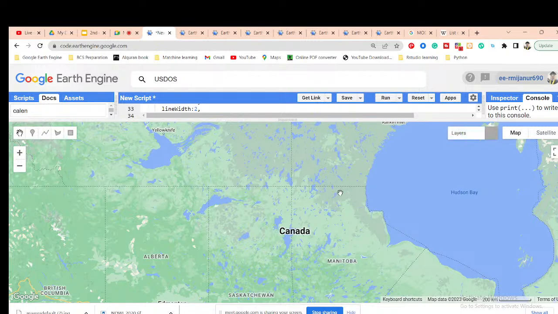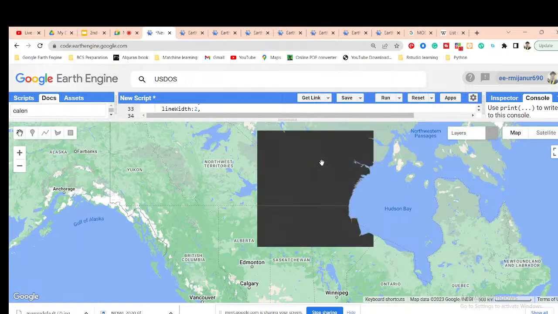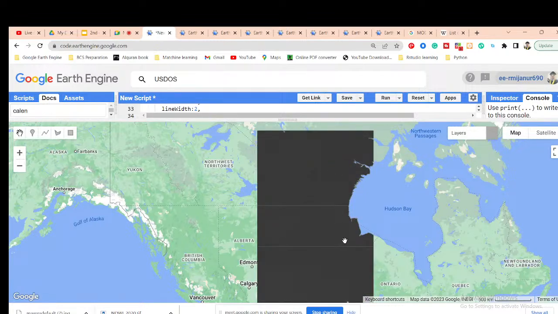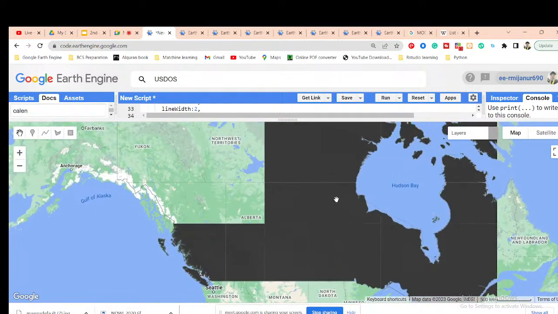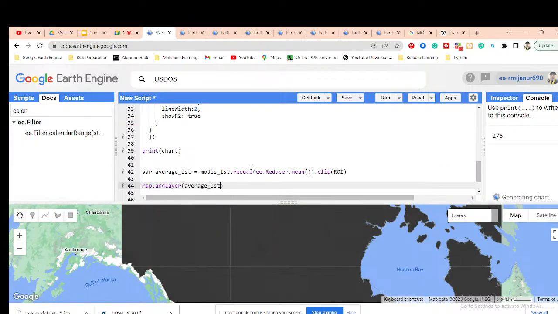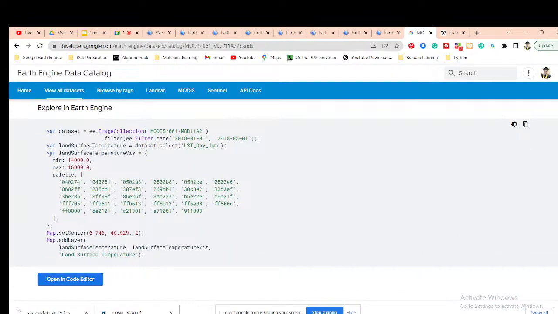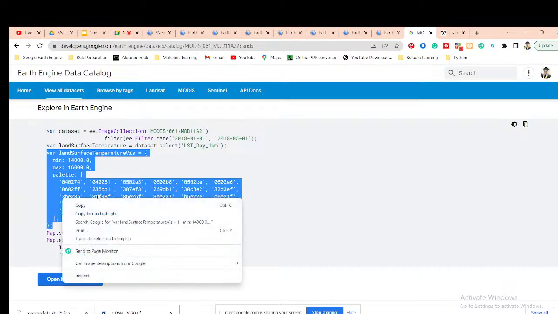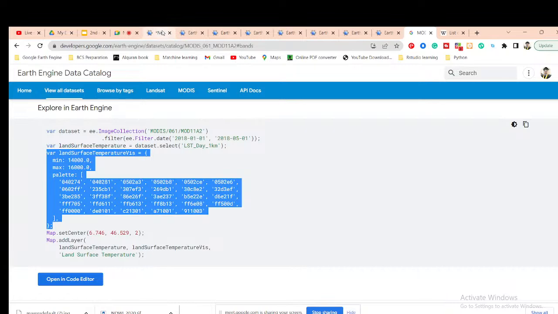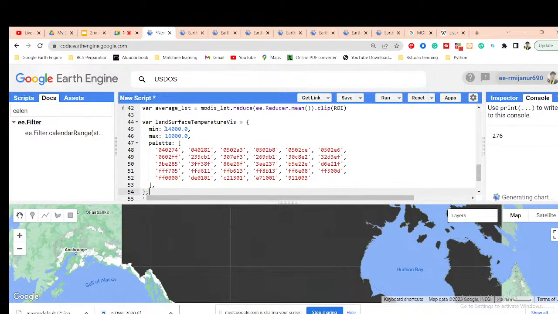So now in this case, there are two processes running parallelly, right? One is generating a chart and the other one is creating a map for us. So the map appeared, but it looks like that because we did not add any visualization. So add the visualization. They already provide some demo code, but we are just changing the minimum and maximum temperature. I simply copy that and then paste here. And now, what is the minimum temperature for this Canada?